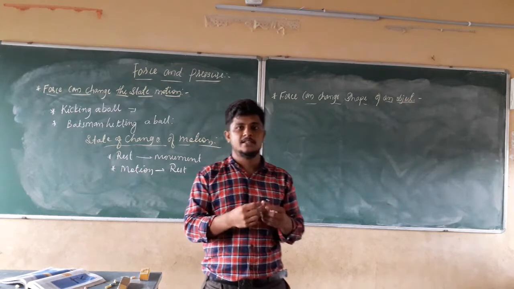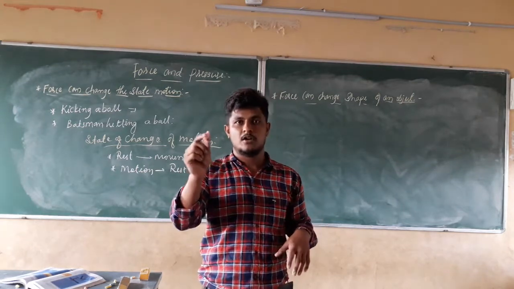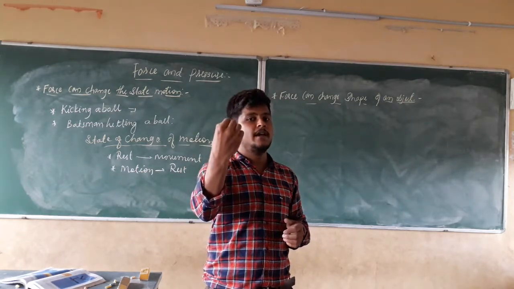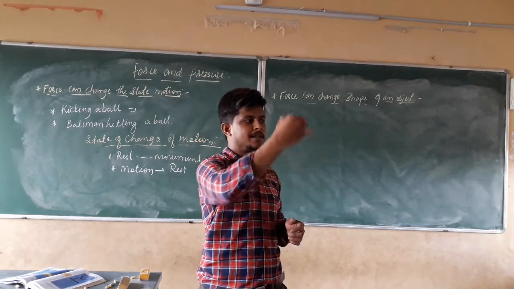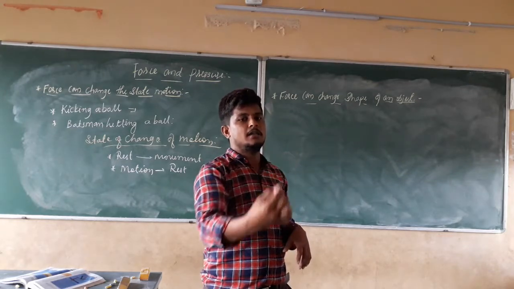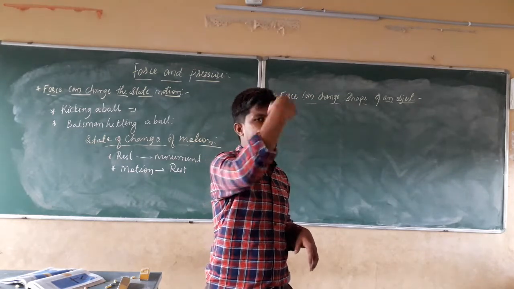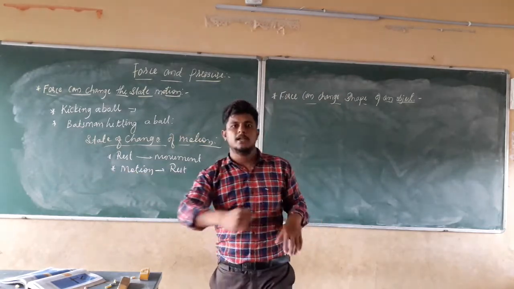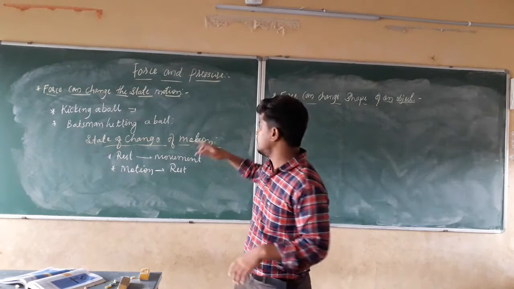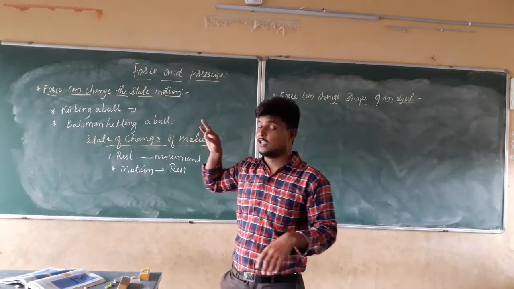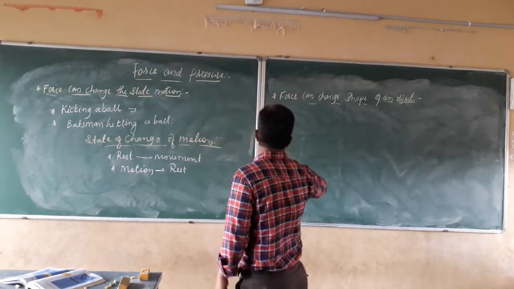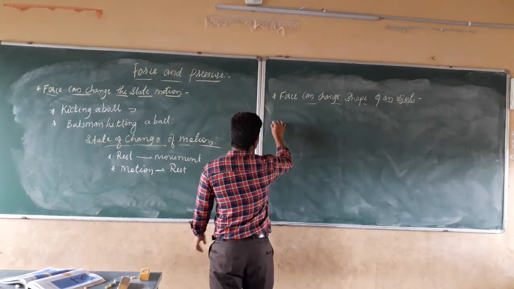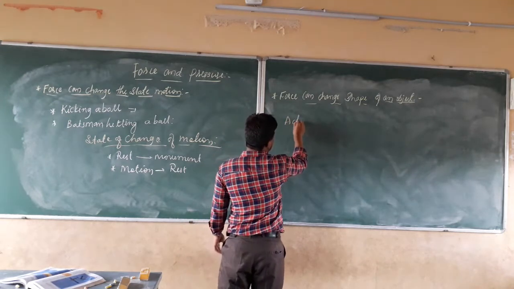That means I am changing the shape of the chalk. I am holding the chalk in my hand and continuously writing using the chalk. That means the chalk is in motion. That means there will be a change of motion by applying the force. So we can say that force can change the state of motion as well as the shape of an object by using these activities.